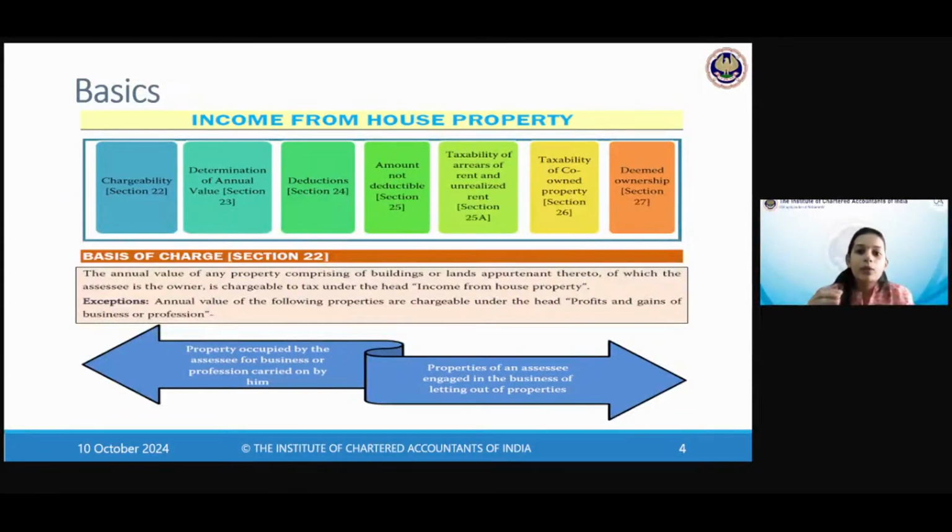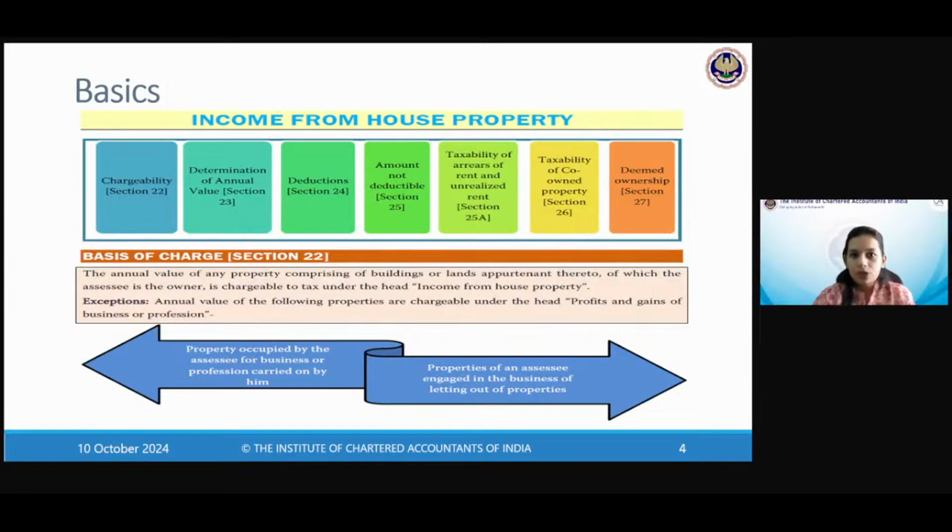And then what happens in exceptional cases where you have some arrears of previous year's rent that you have received in the current year? So there's a timing difference between accrual and receipt. What happens then? That is section 25A. What happens if a property is owned by more than one owner? Then what to do, how to tax it, how to compute the income? That is section 26. And there is a concept of legal owner and there is a concept of deemed owner.